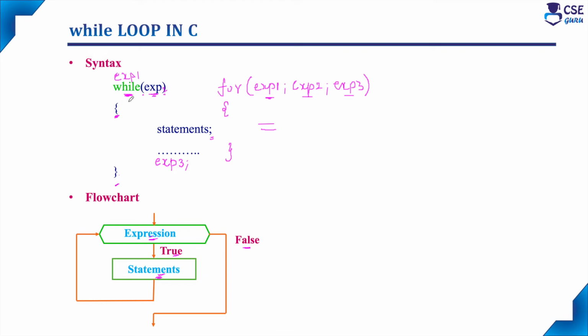The general syntax for the while loop is this: while, expression, and within curly braces we place the body of the loop. Specifically, if you compare it with the for loop, there are 3 expressions there. All these 3 expressions are also required for the while loop, but we place them at different places in the while loop. So this is the difference between the syntax of the for loop and the while loop.